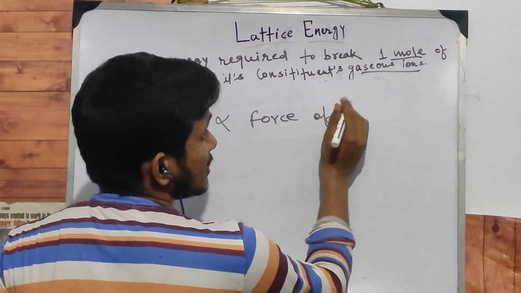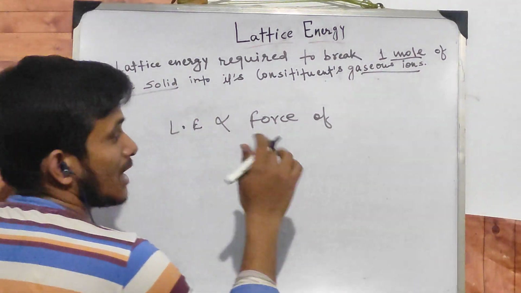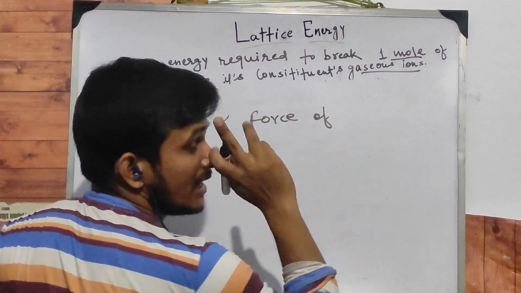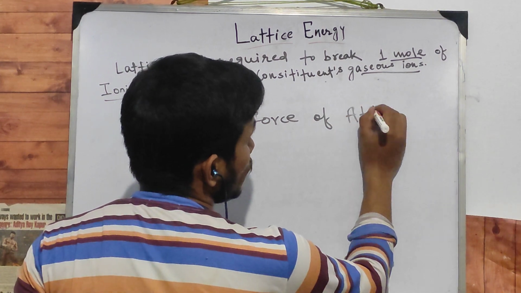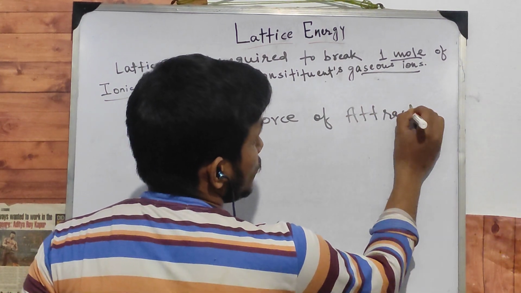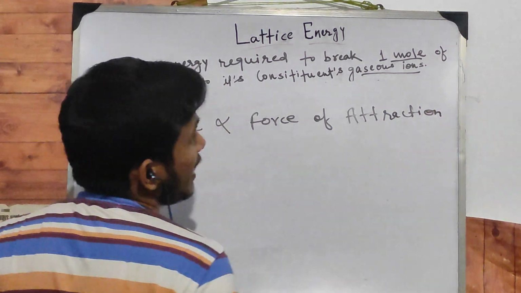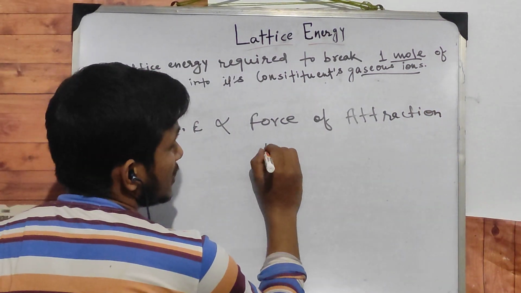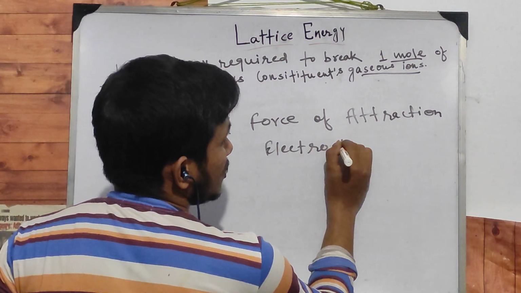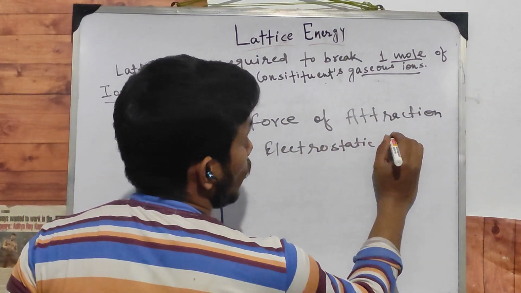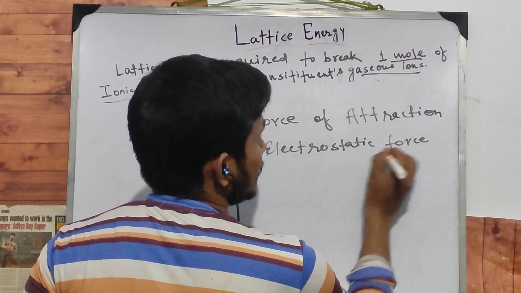As we know, the ionic solids are strongly held together by force of attraction. Which force? As we already studied, this is the electrostatic force of attraction.